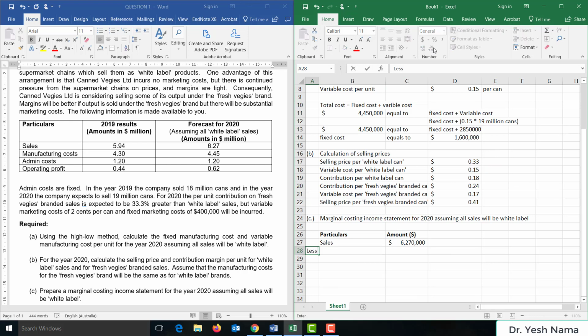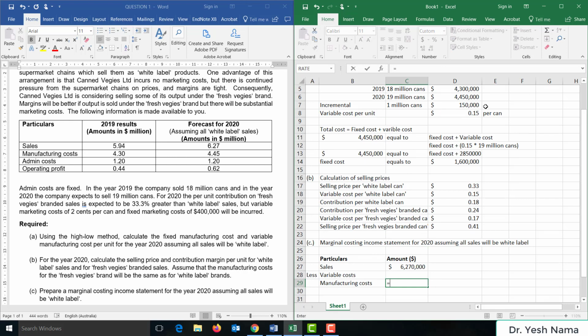Sales less variable costs. Here we only have variable manufacturing cost, which we already calculated in part A is 15 cents per can times 19 million cans produced and sold in 2020.